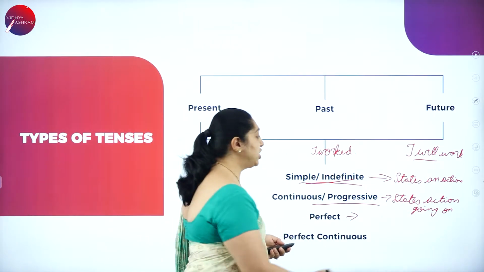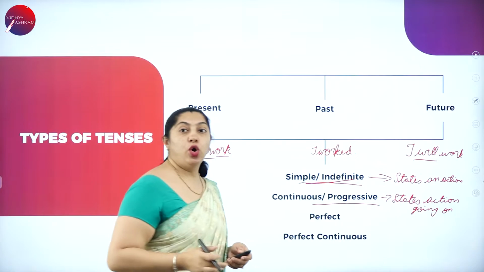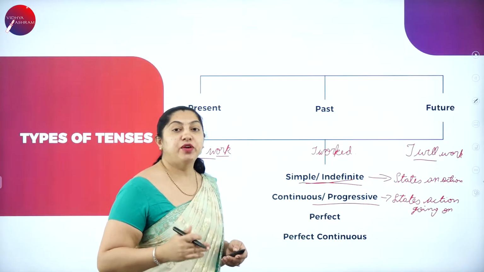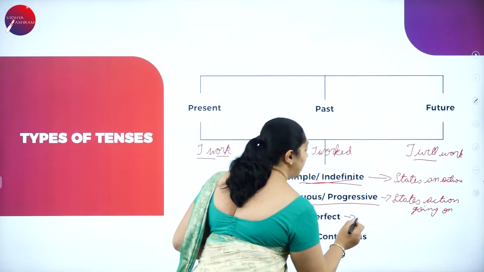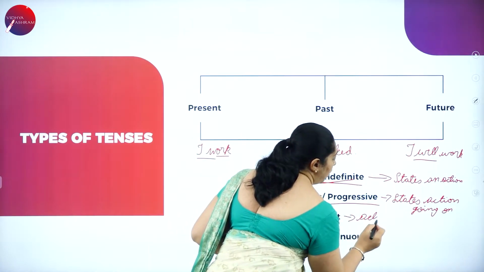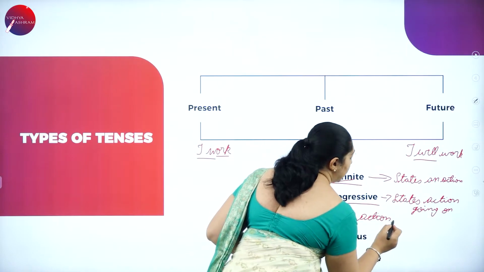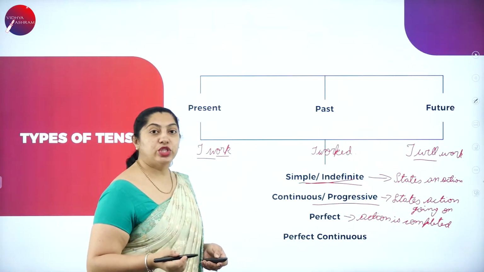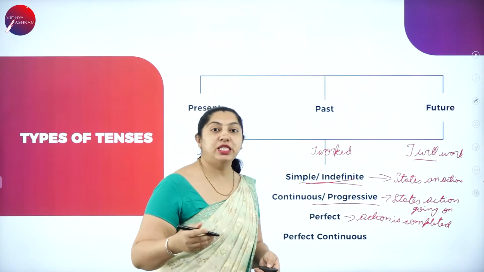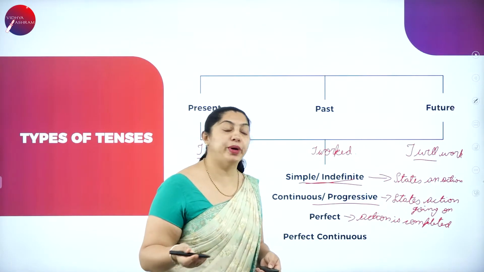What do the present perfect, past perfect or future perfect state? They state that the action is completed. Present perfect, past perfect or future perfect state when the action is completed. When the action is completed, we use the present perfect, past perfect or future perfect.